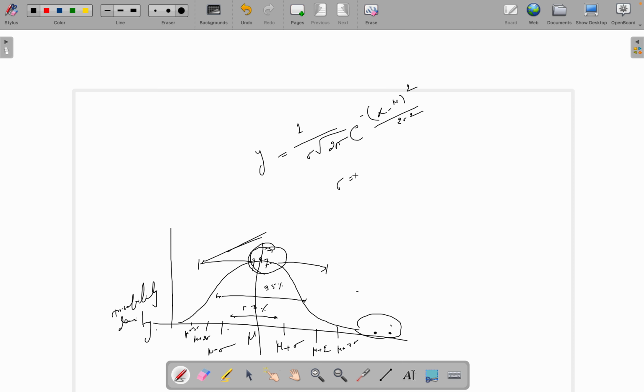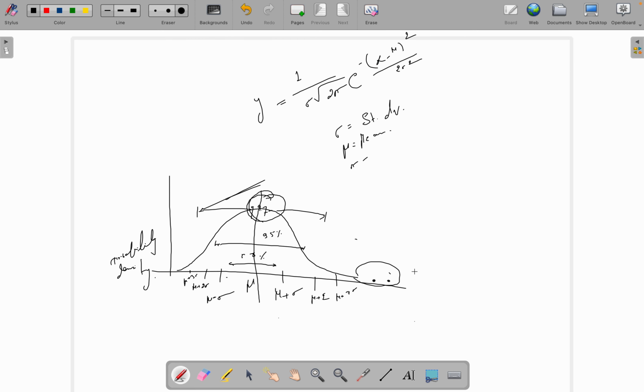Where sigma is the standard deviation and mu is the mean. Pi is 3.14, as you know, and e is 2.7. Okay, so this is our formula for Gaussian distribution. For each value of x, you can calculate the value of y, and similarly we have drawn here. So this is how we get our normal distribution.